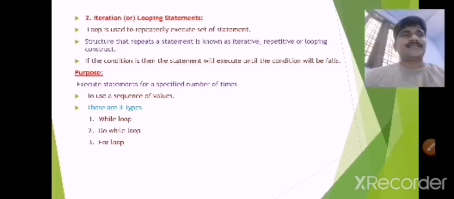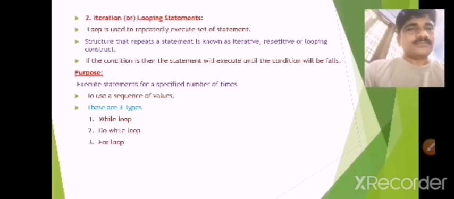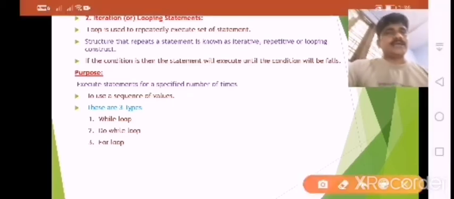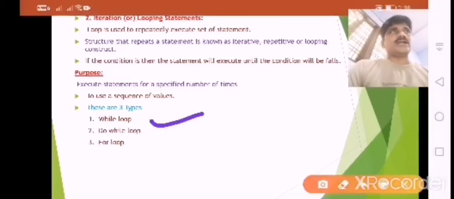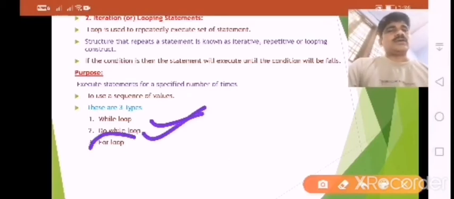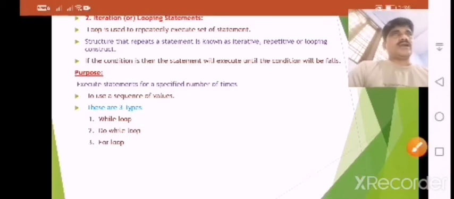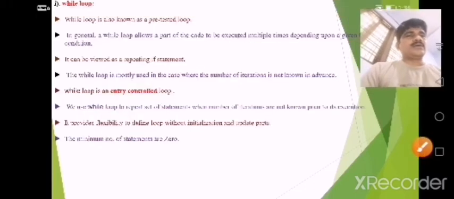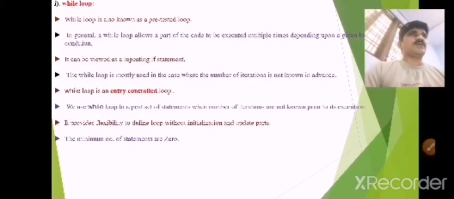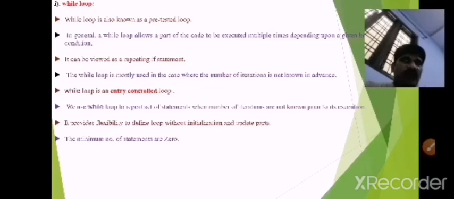To use a sequence of values, there are basically three types of loops: while loop, do while, and for loop. First of all, we have to discuss what is a while loop.